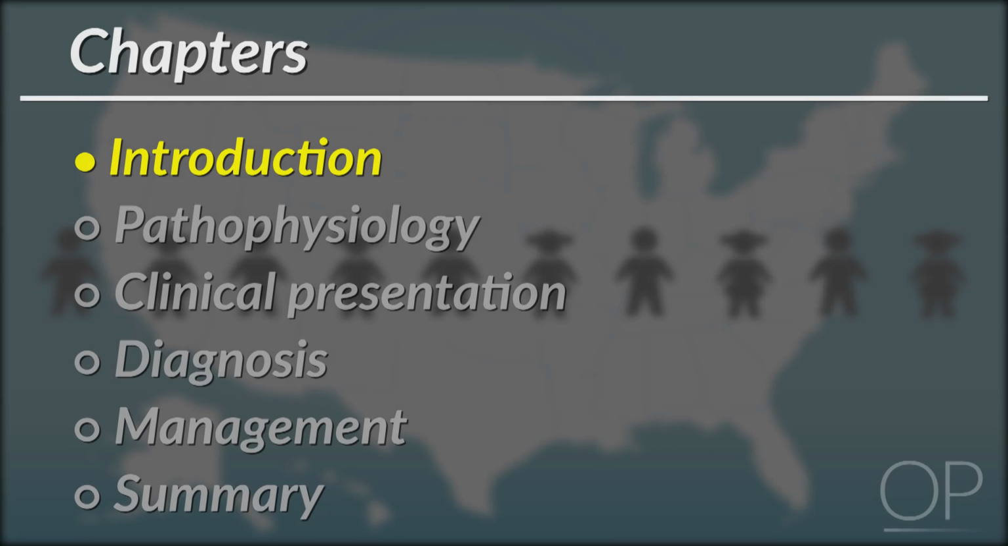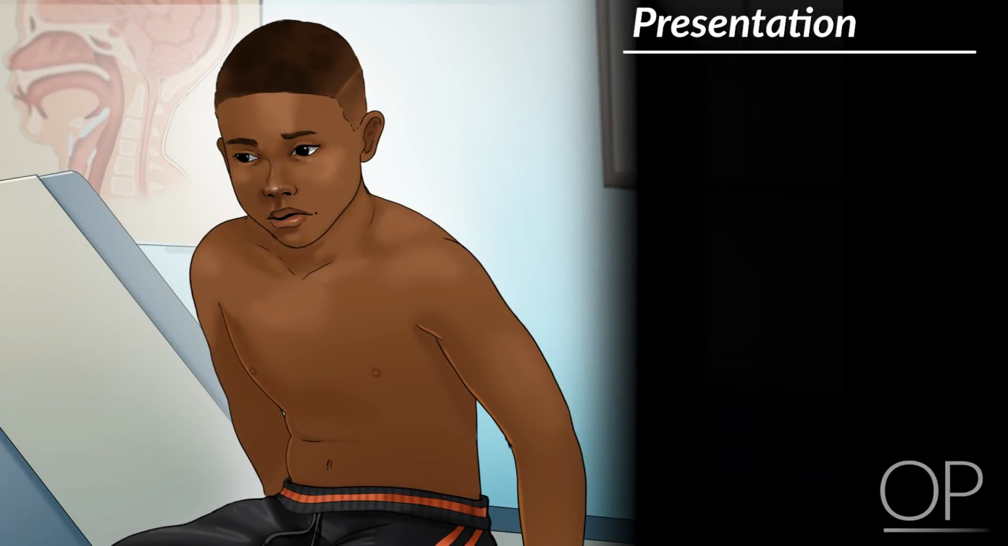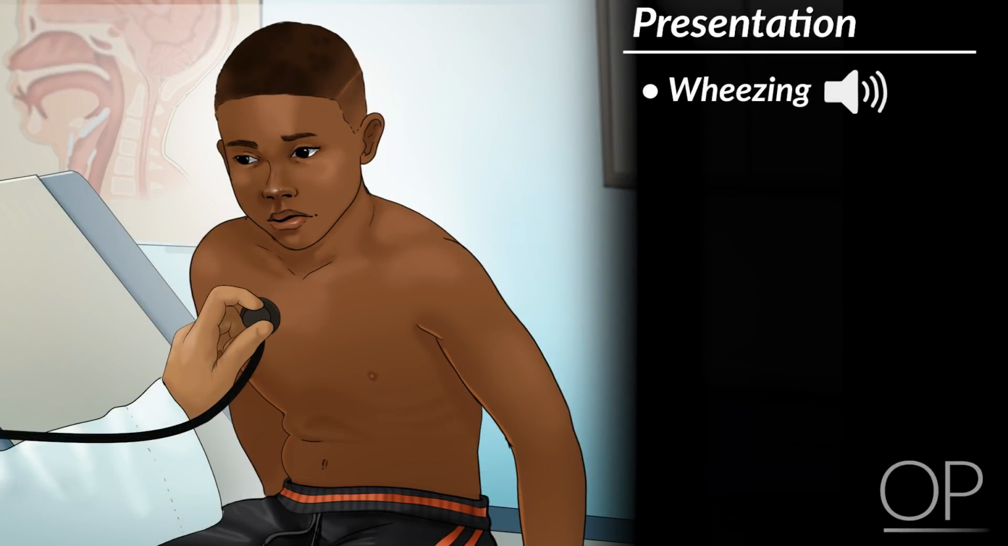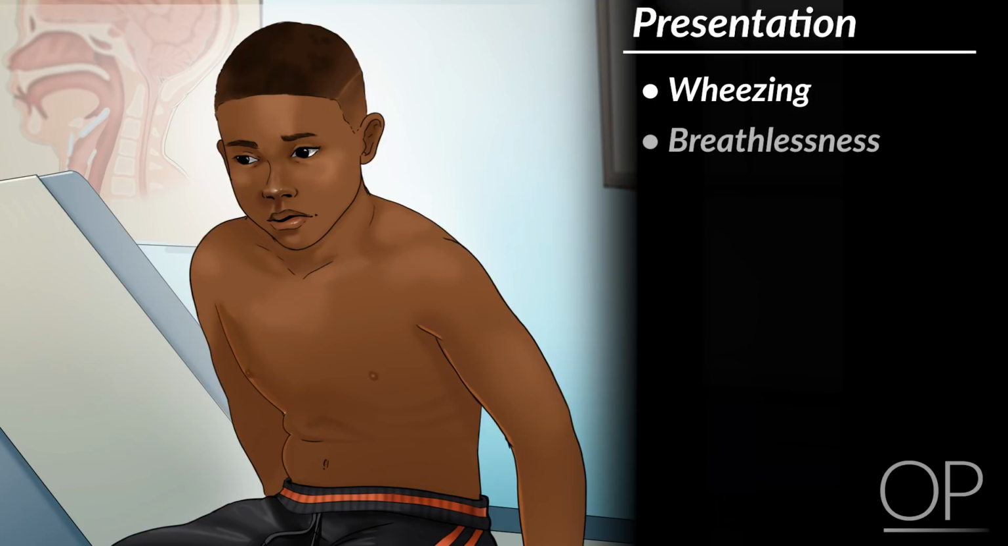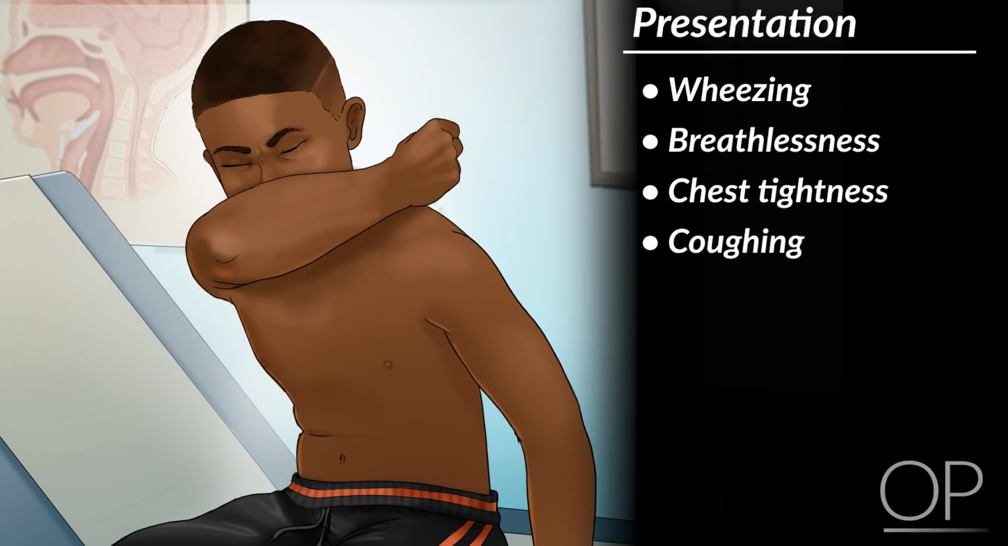Introduction. Asthma is one of the most common pediatric diseases, with 1 in 10 pediatric patients in the United States carrying the diagnosis. The disease commonly manifests as wheezing, breathlessness, chest tightness, and coughing, and can cause significant morbidity and mortality.